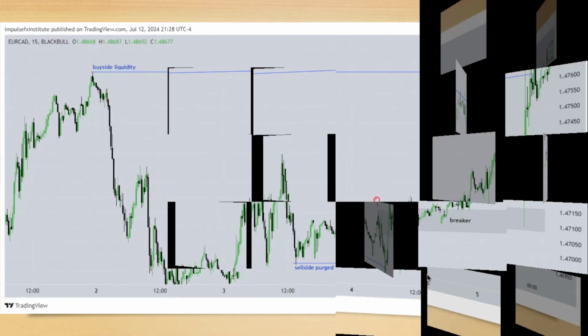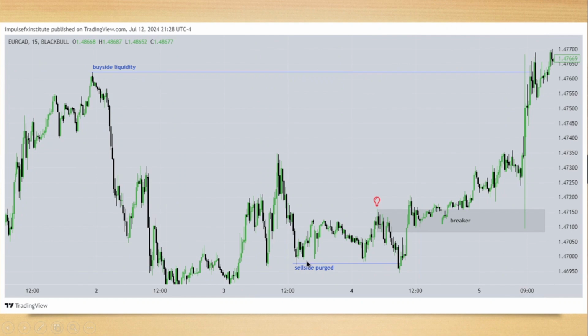Look at it again. With sell side liquidity here in a discount market, sell side is purged. Then we have displacement higher, shifting market structure. We have an imbalance that got rebalanced. Price moves away. If we are to continue with this bearishness, price must not trade above these intermediate term highs formed here. The moment it does, we have a shift in market structure.